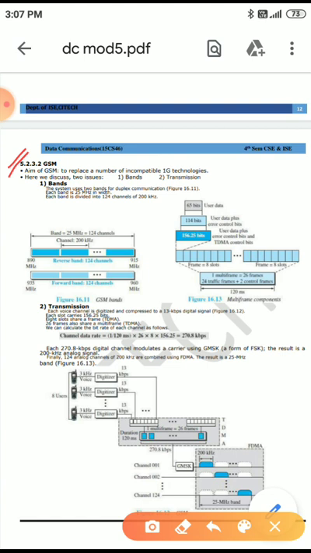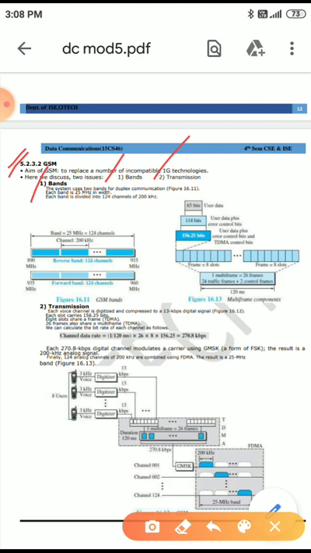Here we discuss two issues, one is band, another one is transmission. Band: this system uses two bands for duplex communication. Duplex communication is nothing but at a time we can talk also, we can hear also.